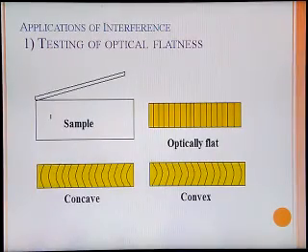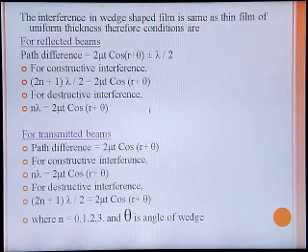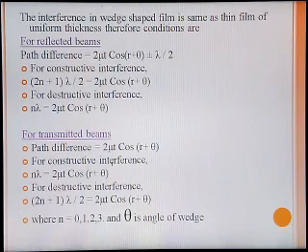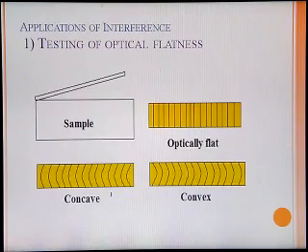For transmitted beams, there is no typical condition for path difference, and therefore we will have path difference 2 mu t cos (r plus theta). For constructive interference, it is 2 mu t cos (r plus theta) equal to n lambda, and for destructive interference, 2 mu t cos (r plus theta) equal to (2n+1) lambda by 2, where theta is the angle of wedge. These interference conditions are applied to test different conditions in the engineering field.